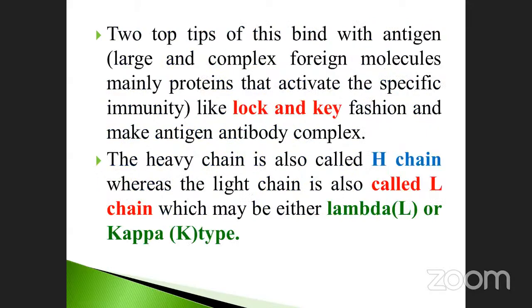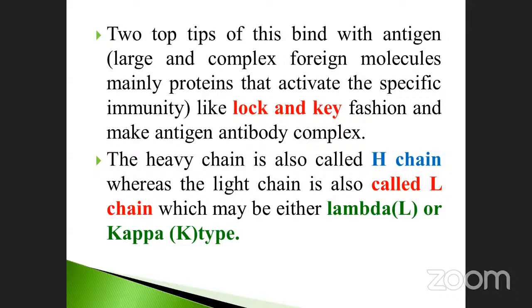The 2 top tips of this bind with the antigen, large and complex foreign molecules, mainly protein, that activate the specific immunity, like lock and key. So each and every protein molecule, such as the antibody, will not bind with just any antigen. They bind exactly with a specific antibody and specific antigen only.